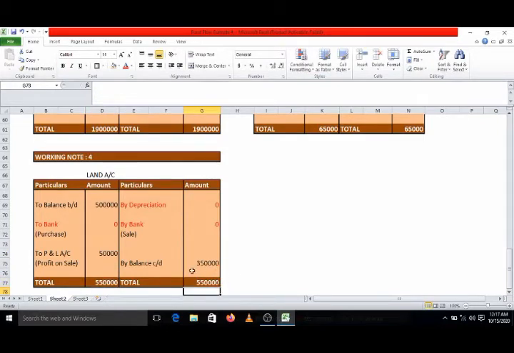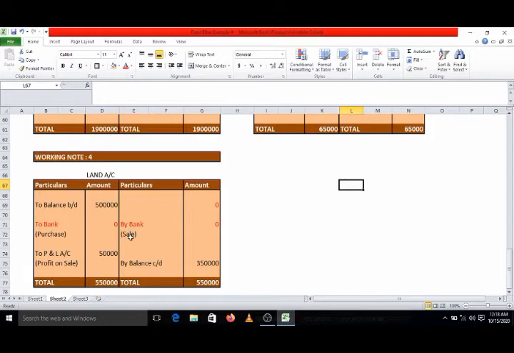On the credit side there is only one item, the closing balance of land account 3,50,000, but the total is 5,50,000. It means something is missing on the credit side. What can it be? Either depreciation or bank. But this is land, a real asset. A real asset never has depreciation, so it will never appear. What remains? Bank.